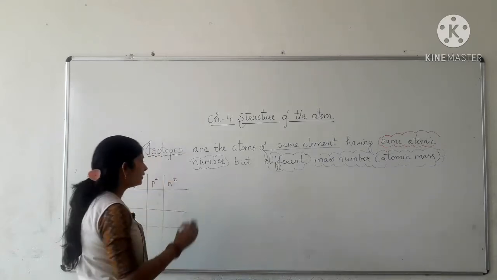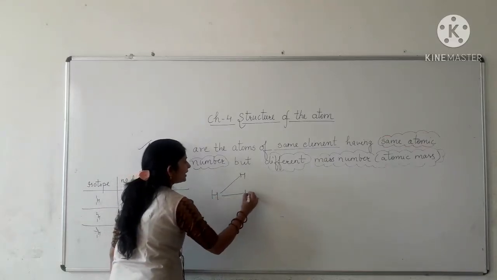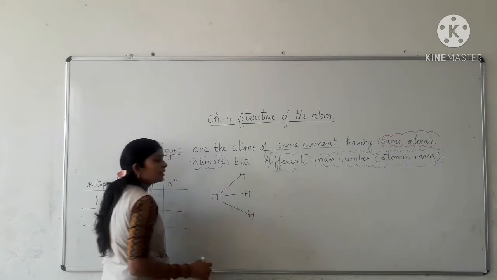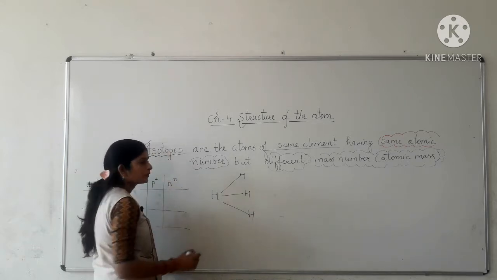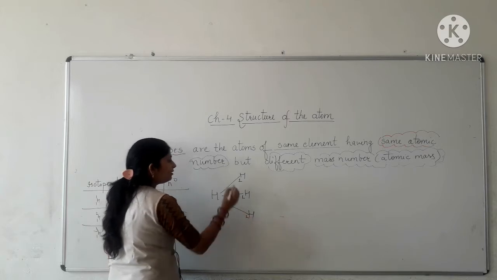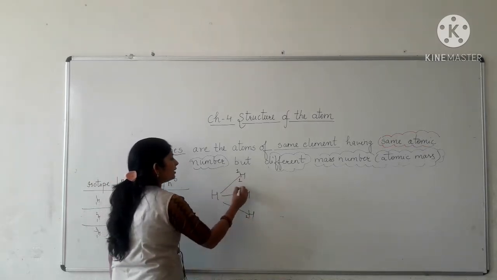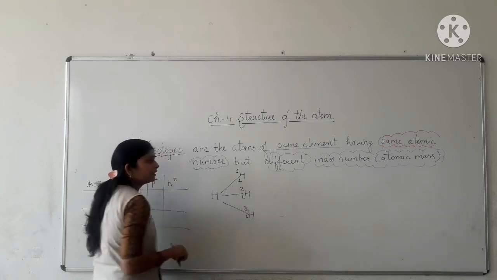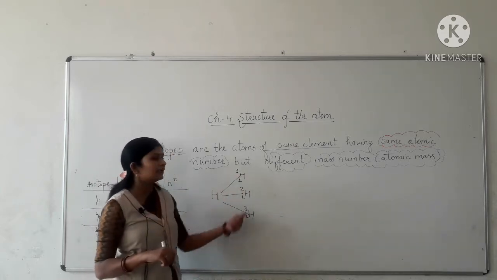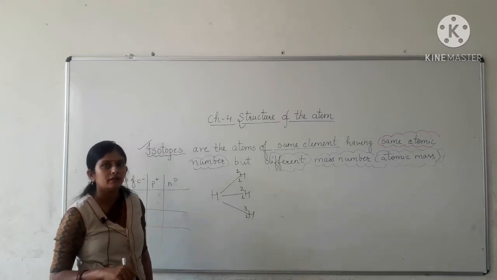For example, in nature there are three types of hydrogen atoms found having the same atomic number 1, 1, 1 but different mass numbers 1, 2, 3. So these are the three isotopes of the hydrogen element.